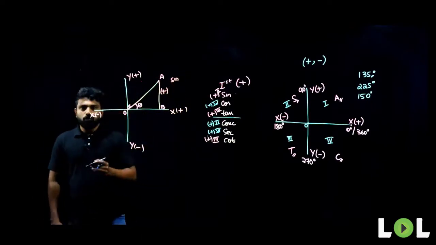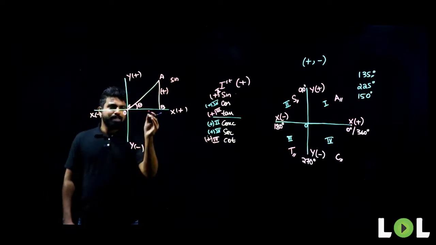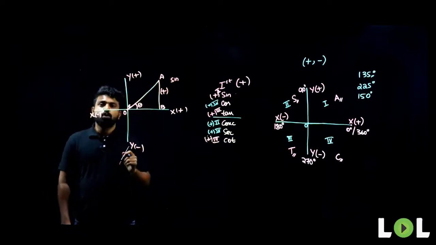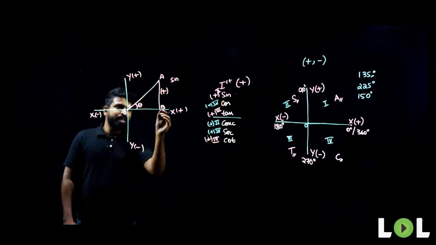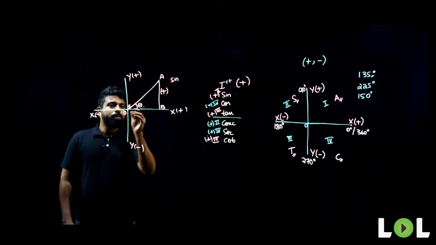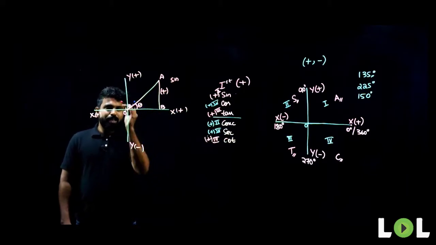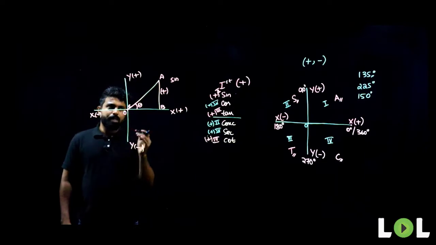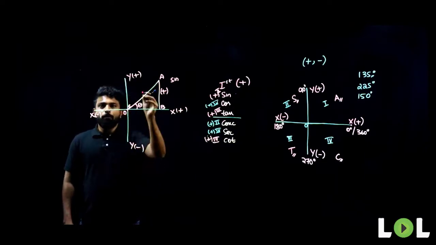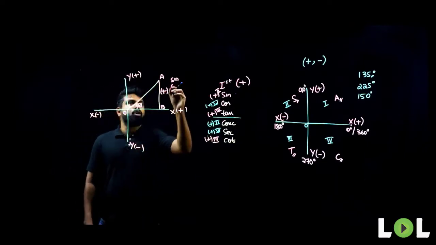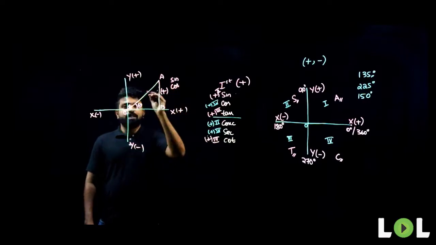Now, let us look at cos. What is cos theta? Adjacent by hypotenuse. So, what is the adjacent side here? Adjacent side here is OB, or BC. You can take it as OB or BC. Is this positive or negative? It's to the right of my origin, meaning this is also positive, and hypotenuse is neutral. So, cos will also be positive in this quadrant.